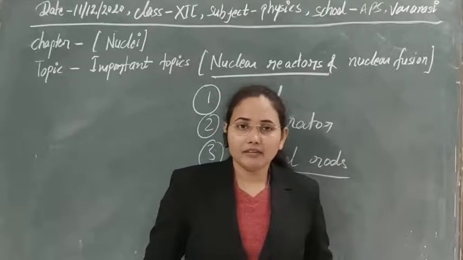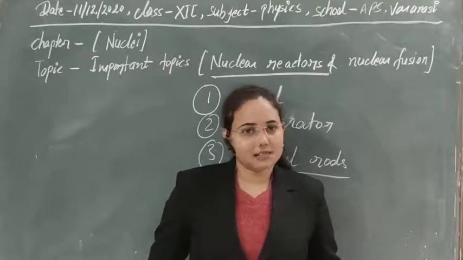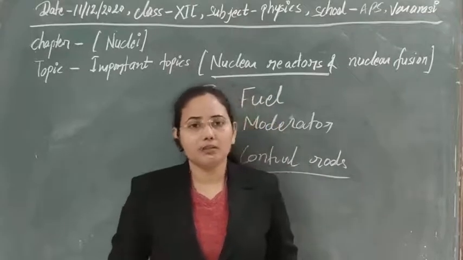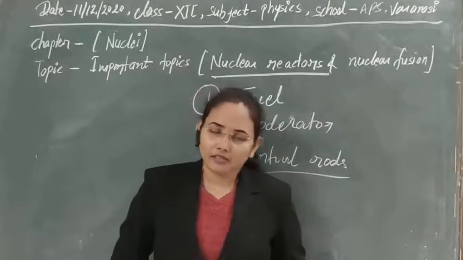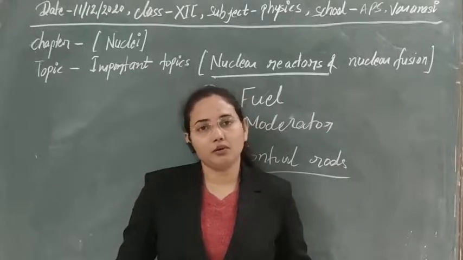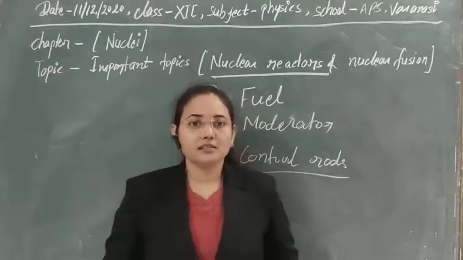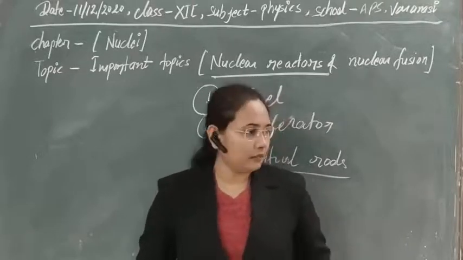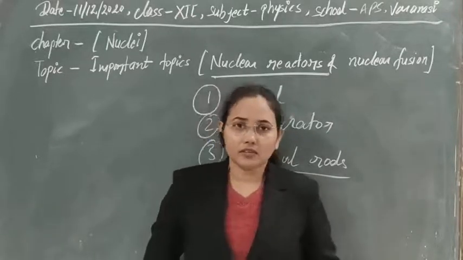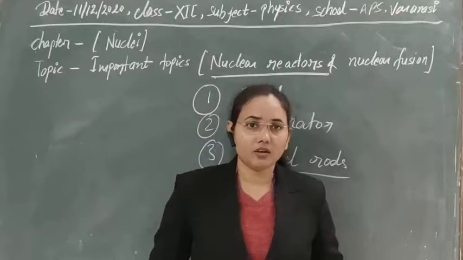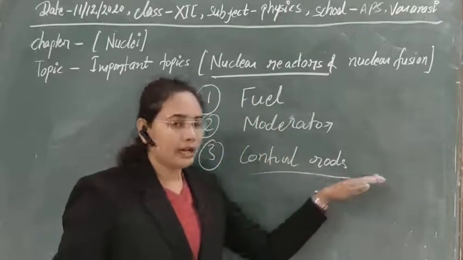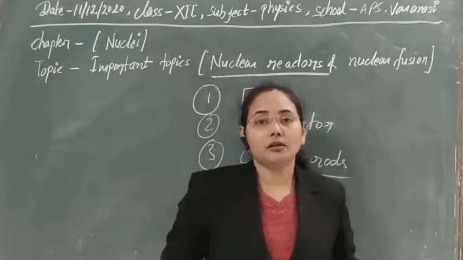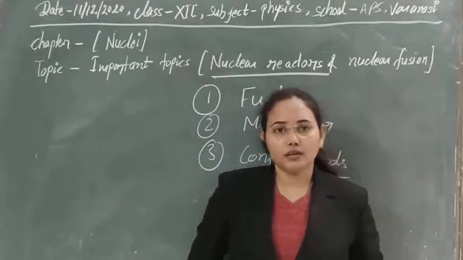In that way we can control the reaction, as if there will be fewer neutrons, then obviously there will be less fission, and in every fission we will get a constant amount of energy. For this we are using cadmium or boron rods as control rods. With the help of those rods we can absorb some of the neutrons that are produced in the nuclear reactors.